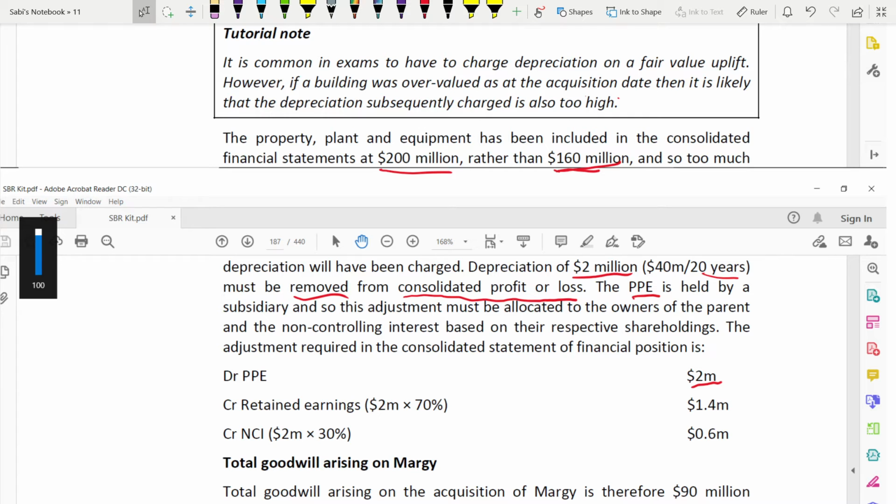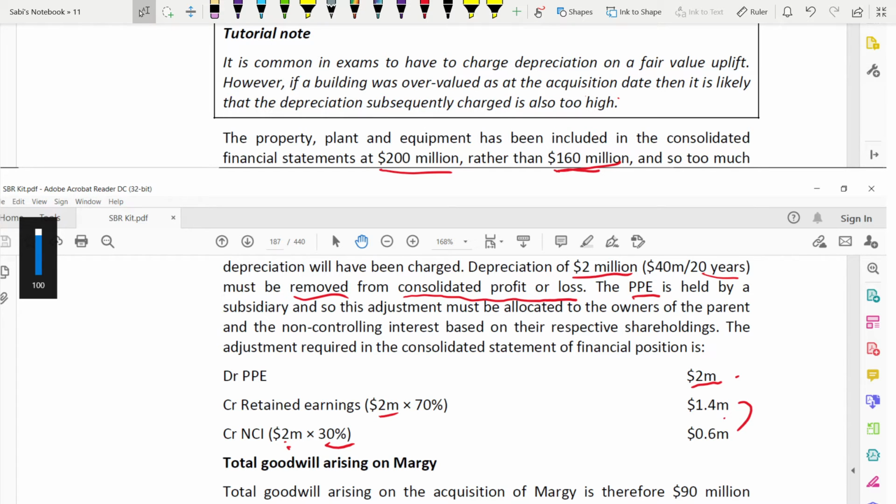How much? Only the parent share. Parent share is 70% now. 70% of 2 million of depreciation is 1.4. And for NCI also you credit the same 2 million but 30%. Okay, and add both, this 1.4 plus 0.6, it should add up to 2 million. Debit and credit should balance, should be equal.